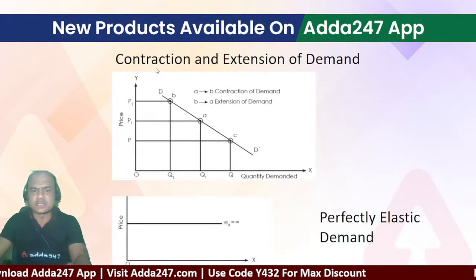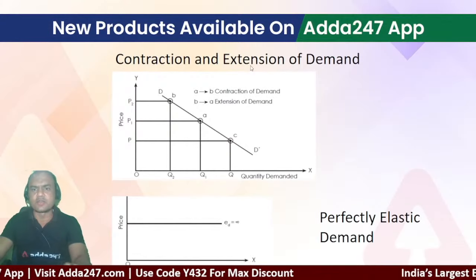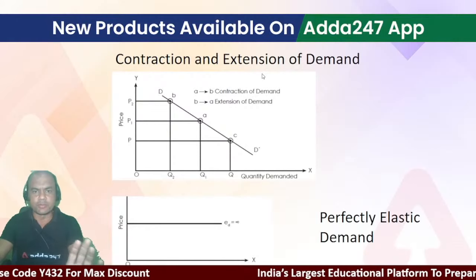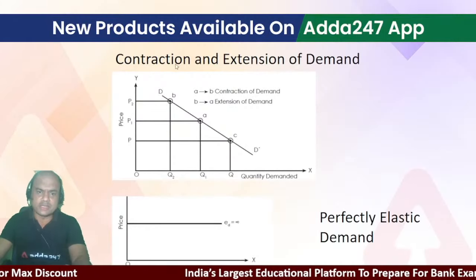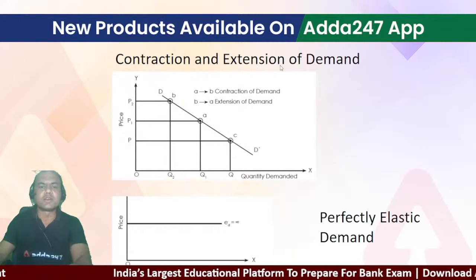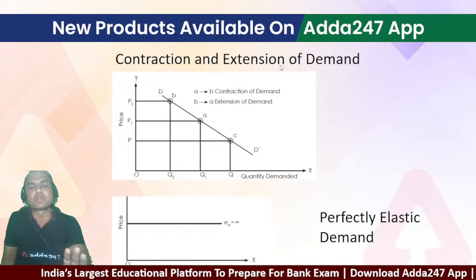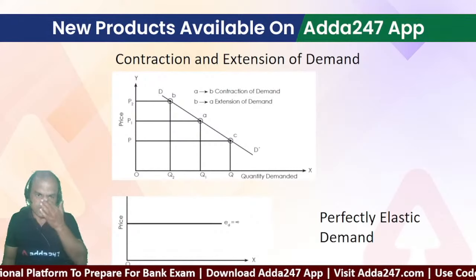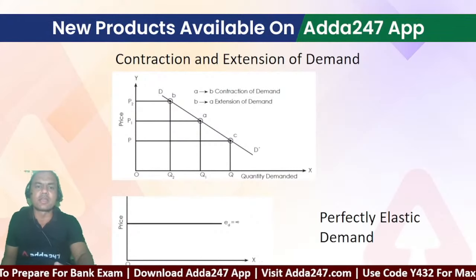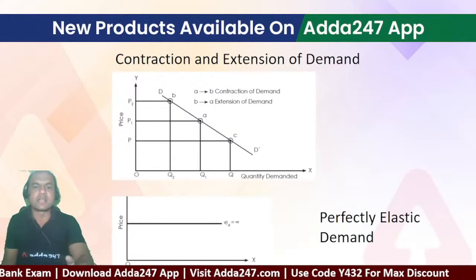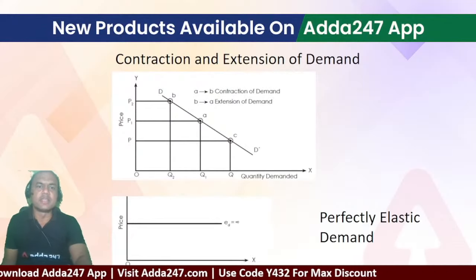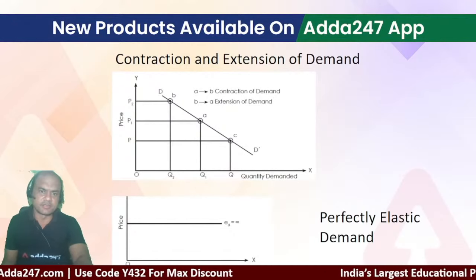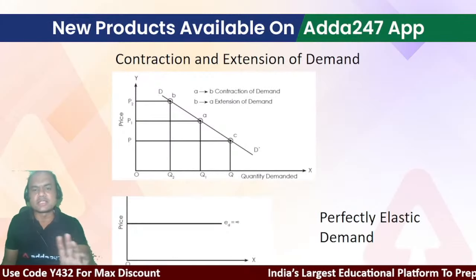See, this contraction and extension of demand is a major point when RBI sells the bonds in open markets. If the bonds of other comparable governments, not all governments, are giving a higher coupon vis-a-vis our bonds, in that case what will happen? RBI will have to sell the bonds at a discount price. Why? Because demand will be less in that case.